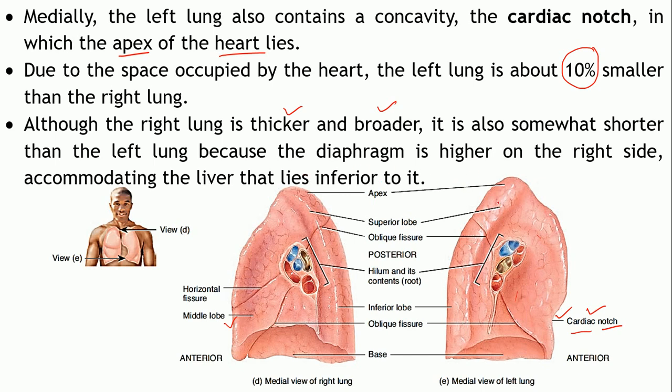Now that's because the diaphragm is higher on the right hand side. As you can see over here, the concavity is more. That's because the diaphragm is a little bit higher on the right hand side, as just inferior to this region is located the liver.